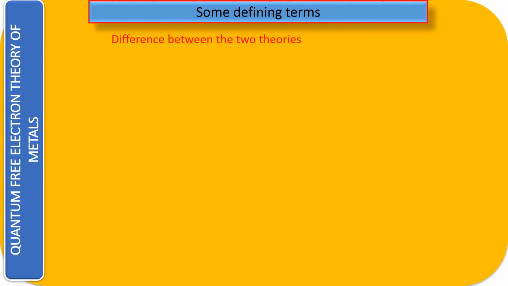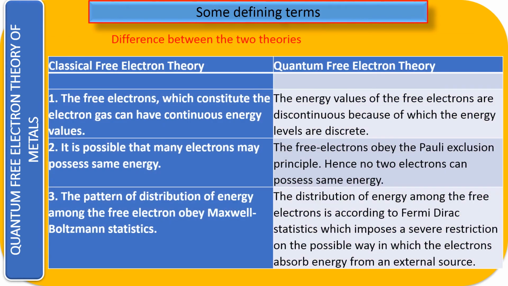Let's look into what the differences are. In the classical theory, the free electrons which constitute the electron gas have continuous energy values. This is what we need to look into. Here we are saying they have continuous energy values, but in the quantum theory, we are saying they are not continuous, they are discontinuous.